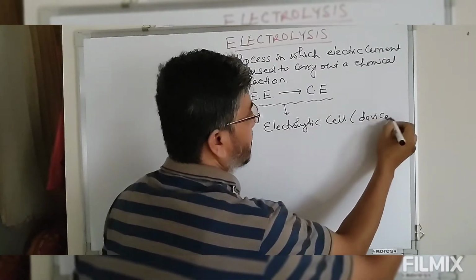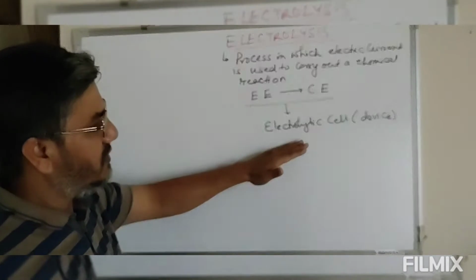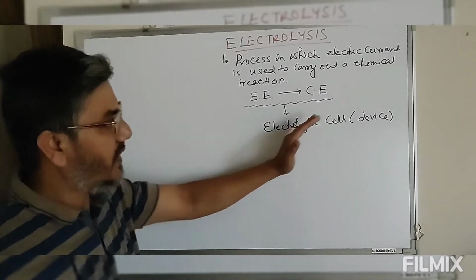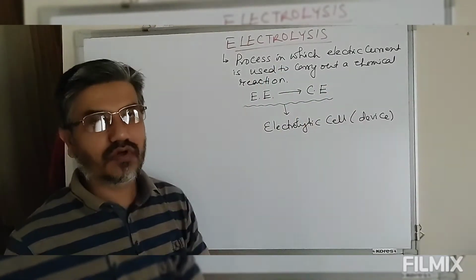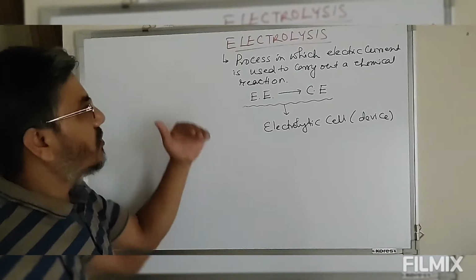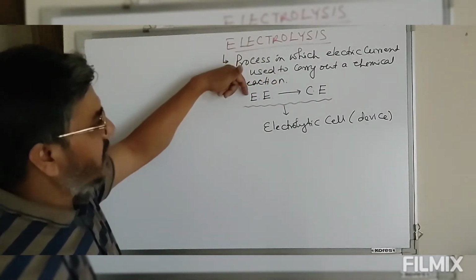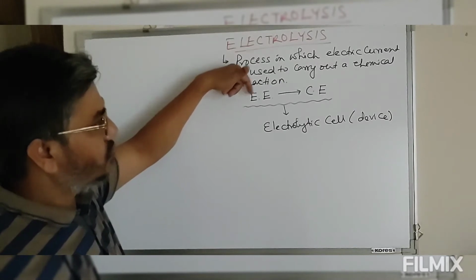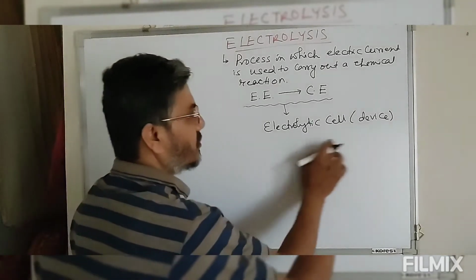All electrolysis is carried out in an electrolytic cell, where electrical energy is converted into chemical energy. In this particular reaction we supply electrical energy to convert into chemical energy, and the device used is the electrolytic cell.